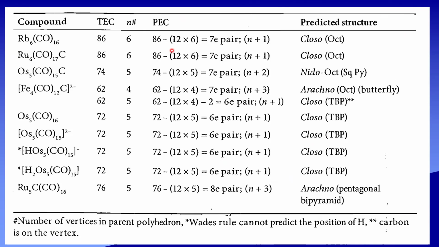So here, 86 minus the non-bonding electrons of each rhodium, which is 12, so 12 into 6. So 86 minus 12 into 6 gives 7 pairs. So 6 plus 1 gives 7 pairs. So it will come to a closo structure. And this is the skeletal electron pair. Less than 1 is the geometry. So it occupies the octahedral structure.